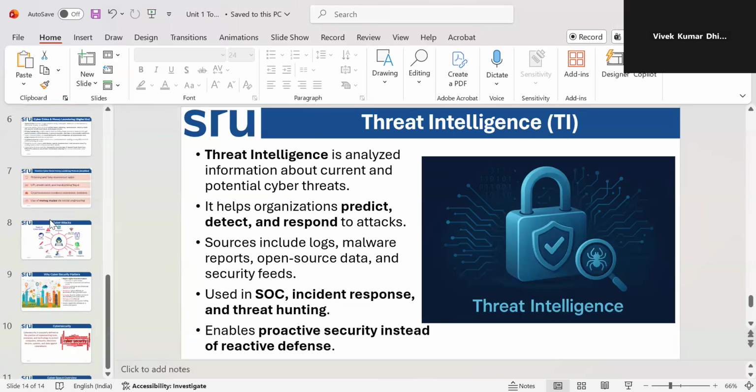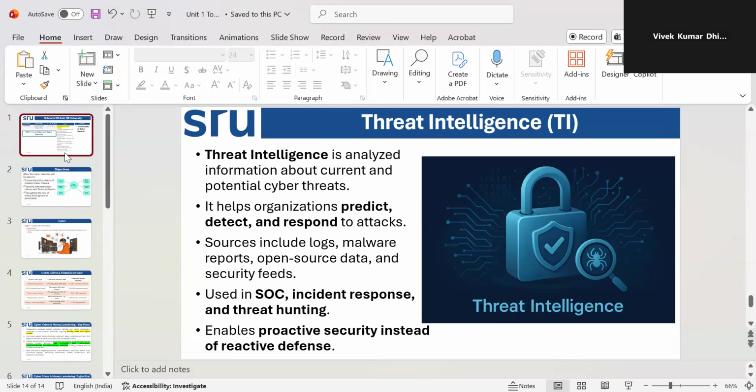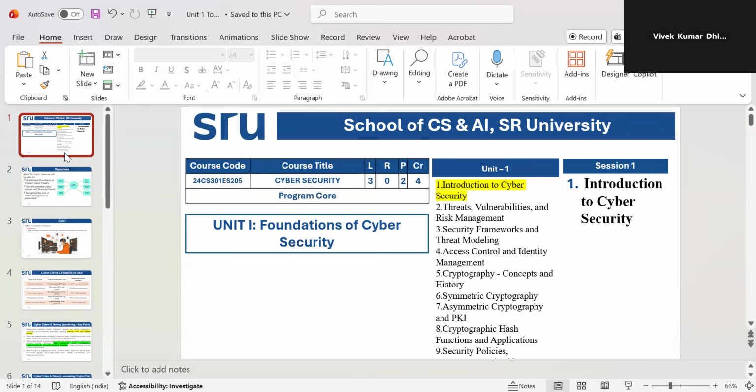Today we understood the introduction to cybersecurity: how cybersecurity came into the picture, the meaning of cyber, the history, a little bit about the first cyber attacks, and how the word cybersecurity came.